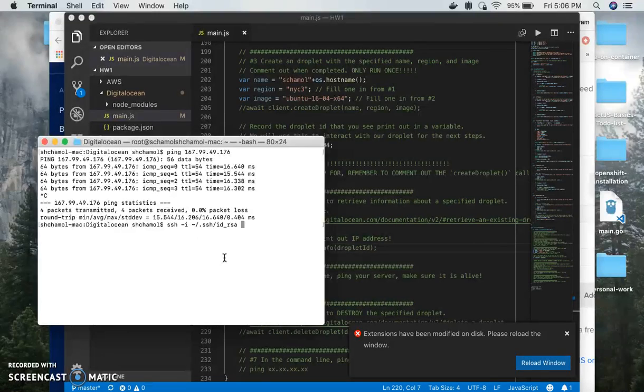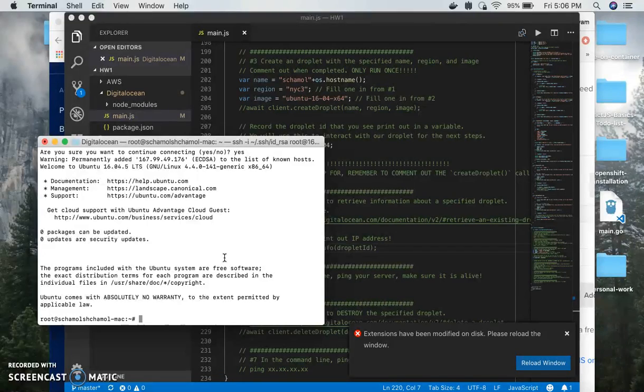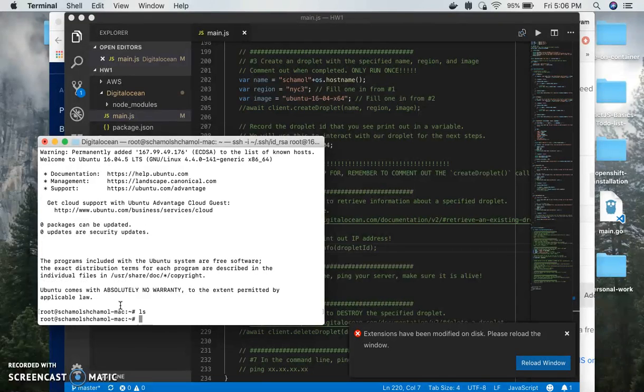I'll use the root user. As you can see, I have successfully SSH'd into the droplet. It's empty, so that's great.